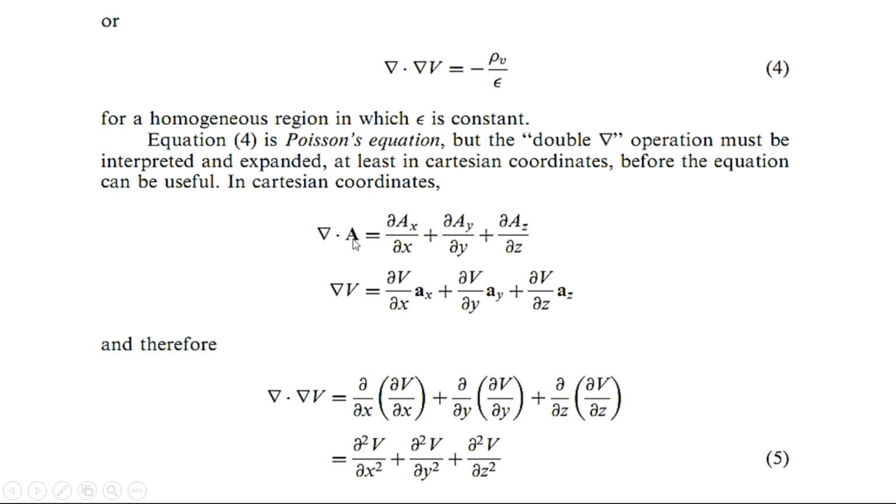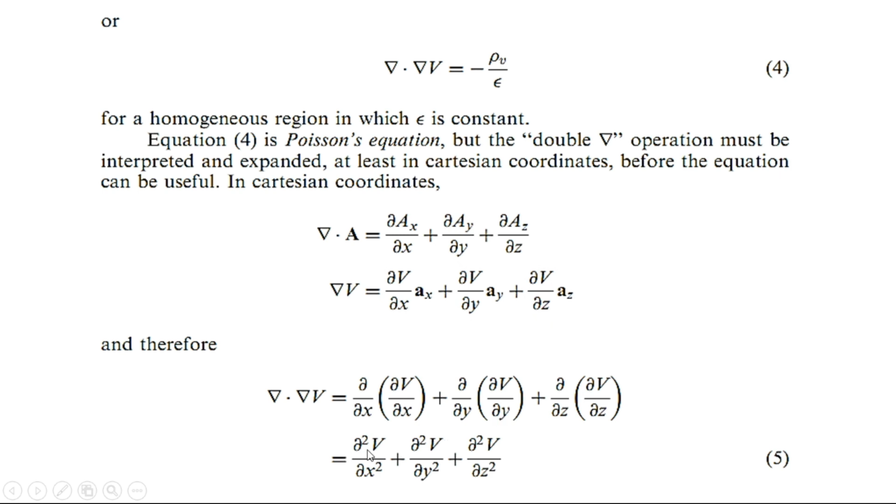So we can substitute del V, the gradient of a scalar field, in place of A. Therefore, the divergence of the gradient of V will be equal to partial by partial x of this term, because we substitute del V in place of A. It means that in place of ax we will put this term, in place of ay we will put this term, and in place of az we will put this term.